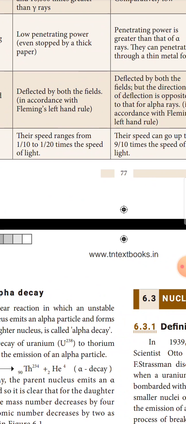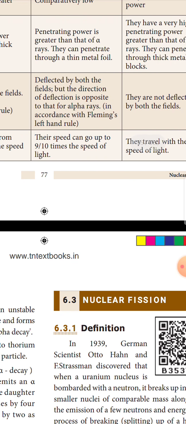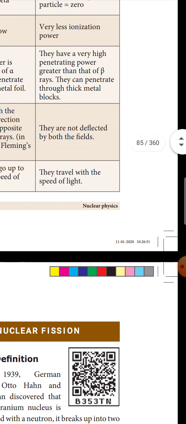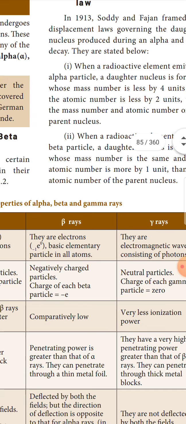The speed of alpha rays ranges from 1/10 to 1/20 times our speed of light. For beta rays, their speed can go up to 9/10 times the speed of light. For gamma rays, they travel with the speed of light. This is a comparison between the properties of alpha, beta and gamma rays.